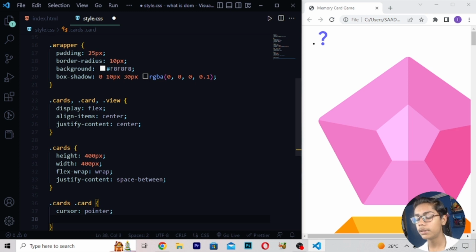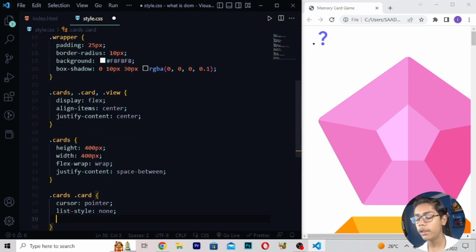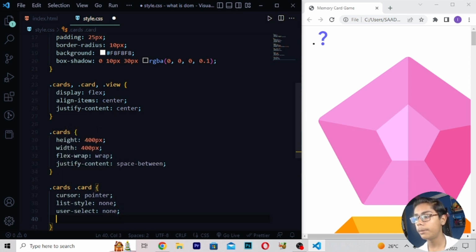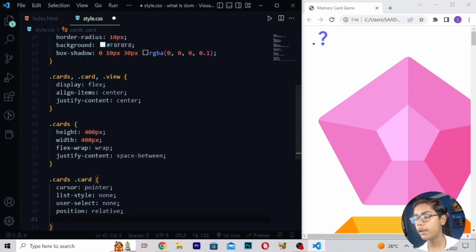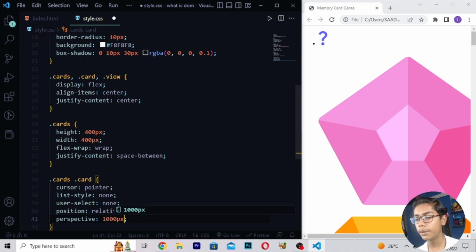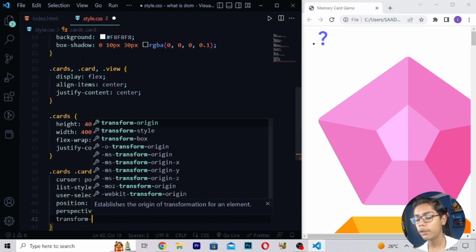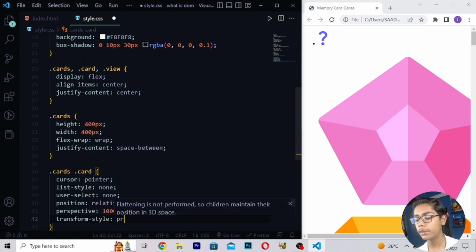Now when you've written this, here I will be writing list-style none. Then here you have to write user-select, right here none. Then I will be writing position, and here I will be writing relative. Here I will be writing perspective. Then here I will be writing 1000px. Now here I will be moving, right here transform-style, right here preserve-3d.